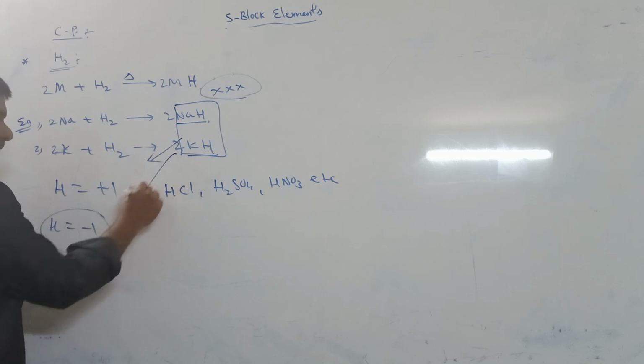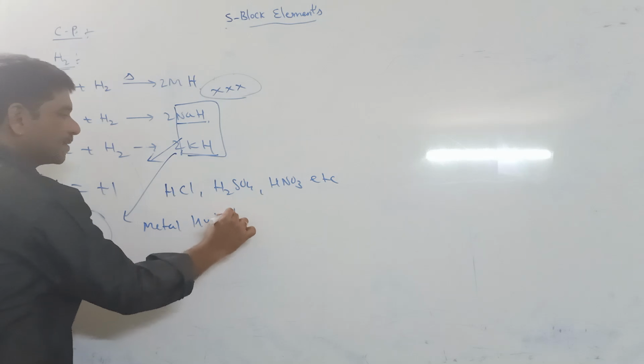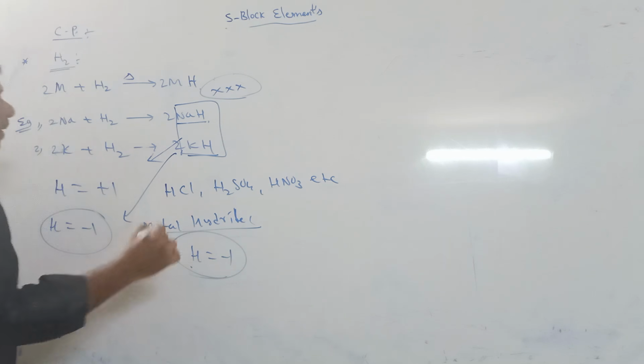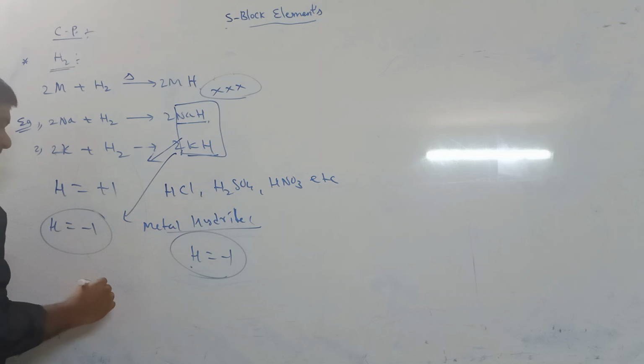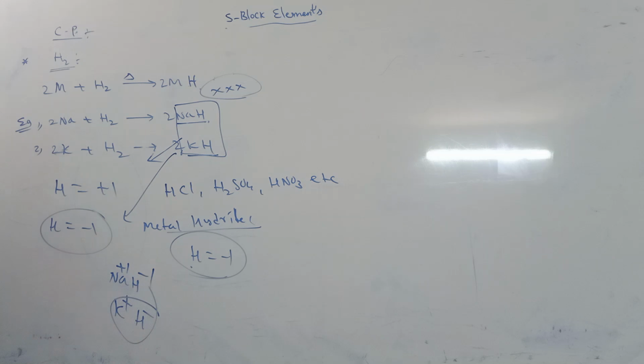So in metal hydrides, the hydrogen oxidation number is -1.